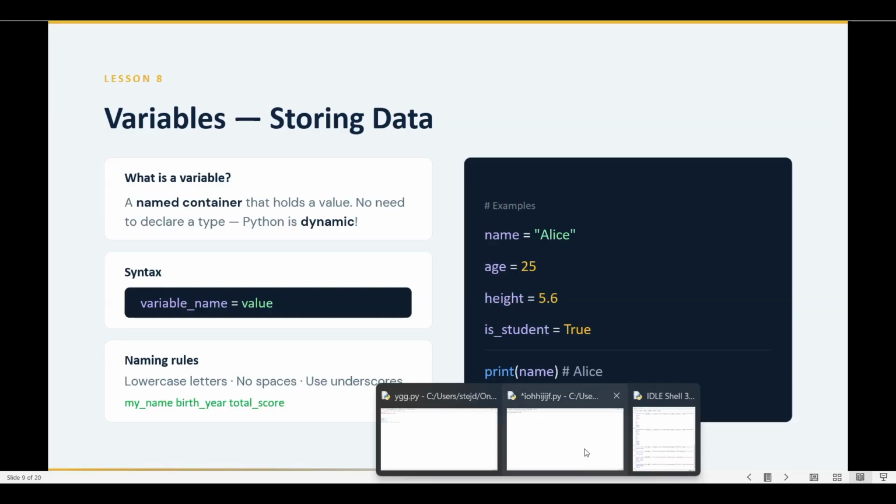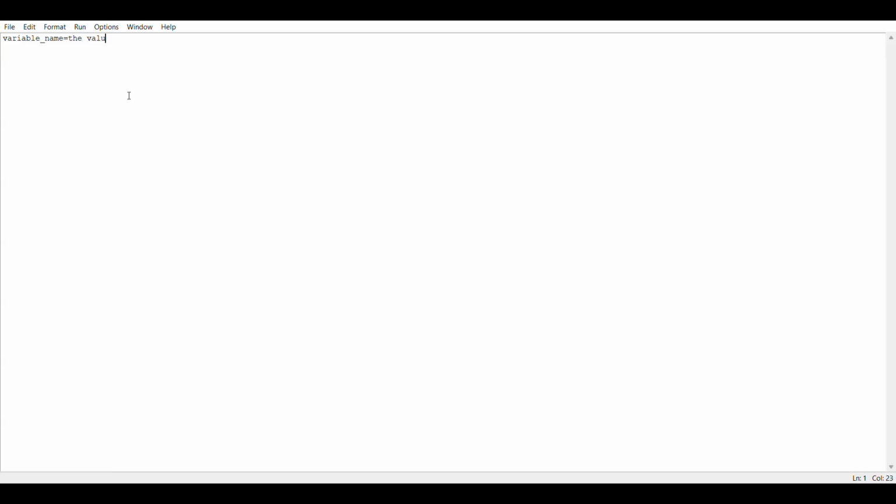Let's see that also. I'm putting name equal to Alice, and age equal to 16, and height equal to 5.8, and marks equal to 89.